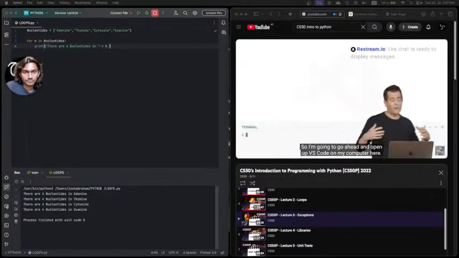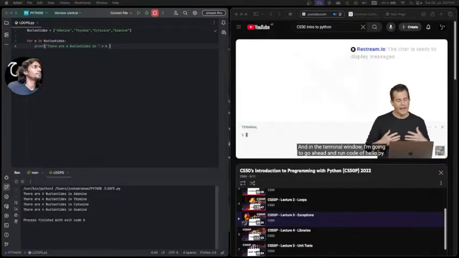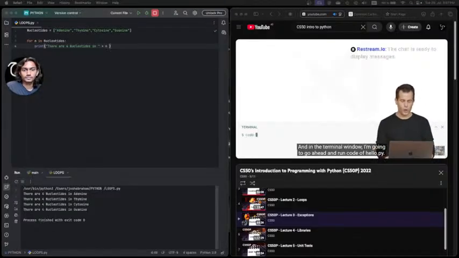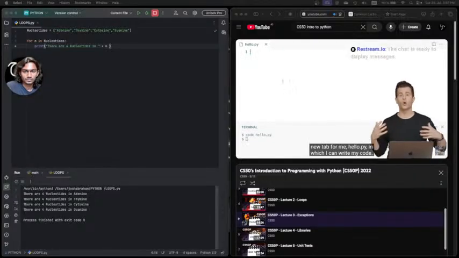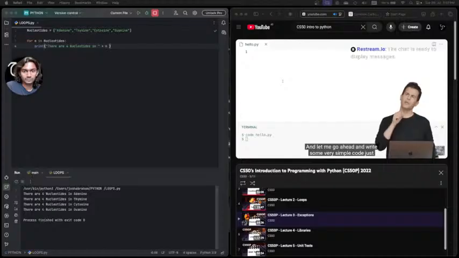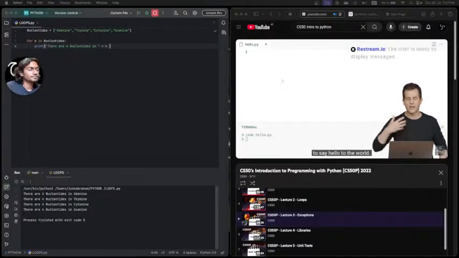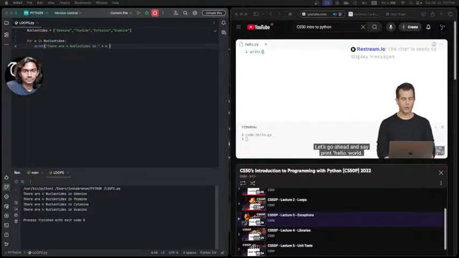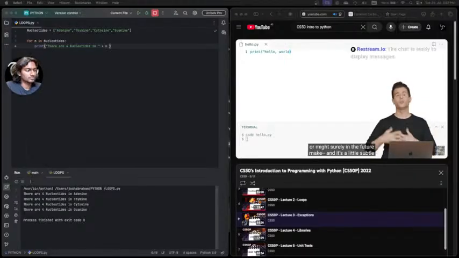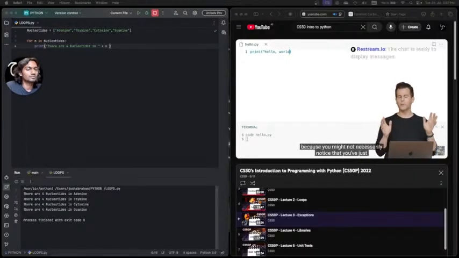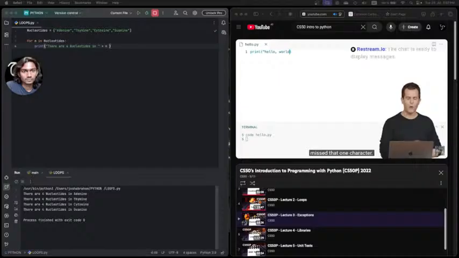So I'm going to go ahead and open up VS Code on my computer here, and in the terminal window, I'm going to run code hello.py. That's going to open up a brand new tab for me, hello.py, in which I can write my code. Let me write some very simple code just to say hello to the world. Let's say print, quote, hello, comma, world, and then I'm forgetting to close that quote. A mistake that you yourself might have already made or might surely in the future make, and it's a little subtle because you might not necessarily notice that you've just missed that one character.